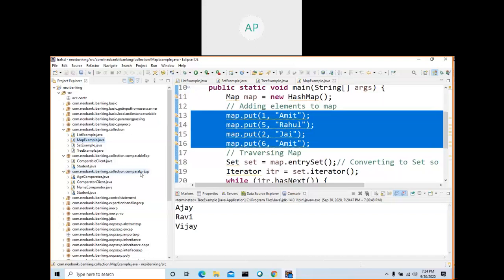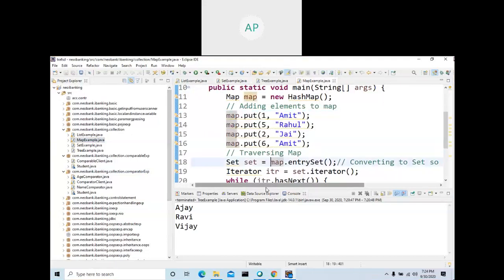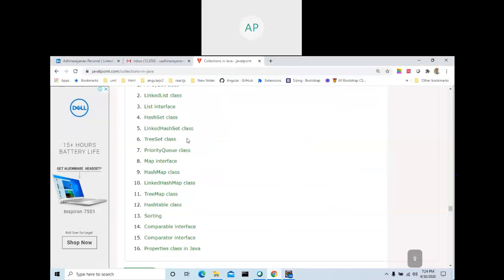When you go for an interview, they will ask what you know about the collection framework. Then you should be able to explain the major collection classes available and the functionality of each one. Mainly ArrayList, LinkedList, HashSet, TreeSet, comparator, comparable, map. Mostly they will be looking for those things.